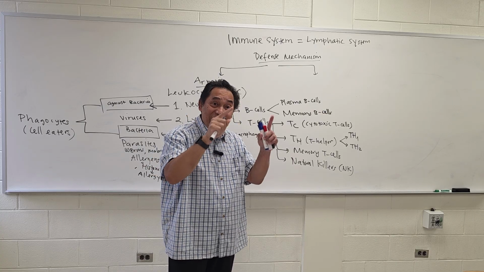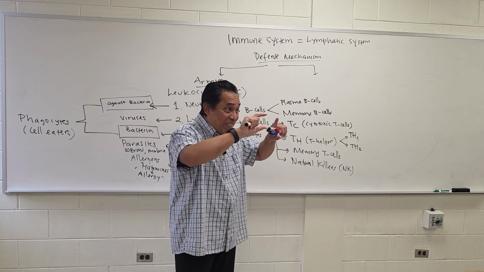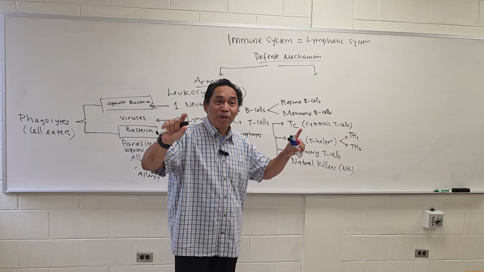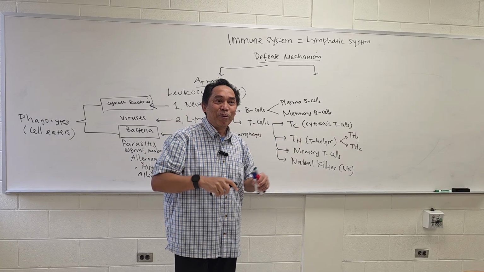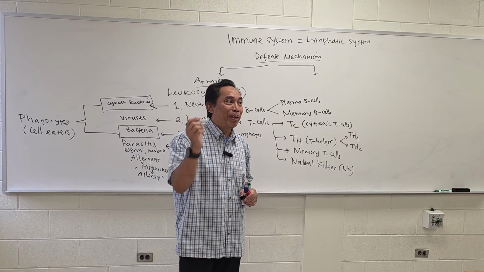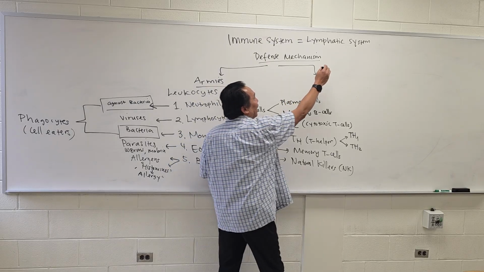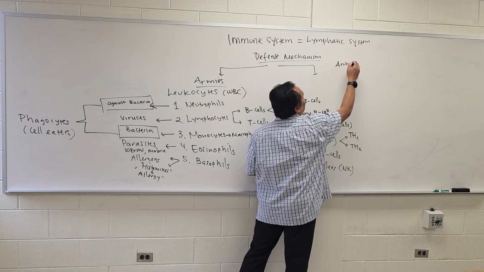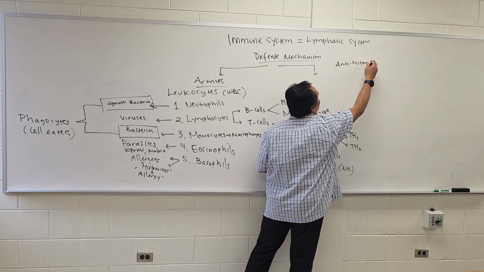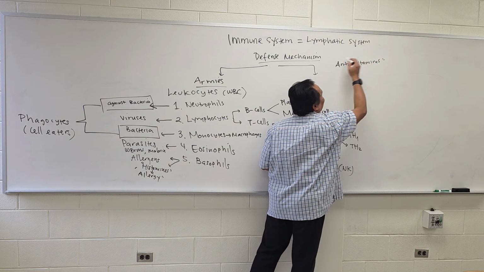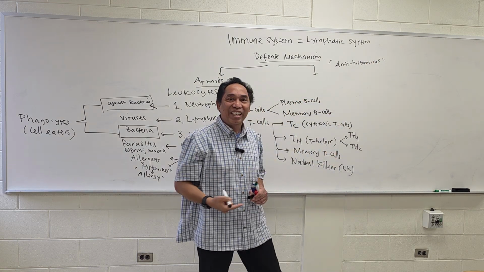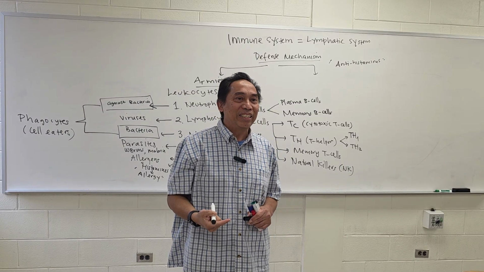If you read the ingredients of that medicine, what do they usually have in that medicine for allergy? It will have this. Read it if you don't believe me. Read that medicine, that drug for the allergy reaction.